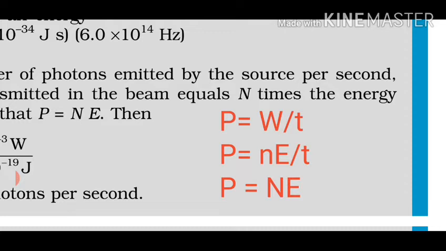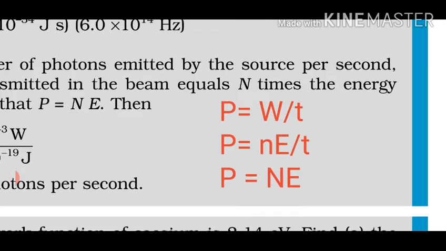Let us suppose there are n particles you're discussing about, then it will be nW by t. Number will get multiplied because P equal to W by t is for one particle. If the number of particles is n, the formula of power will be multiplied by n. Now n by t, n means number of photons, multiplied by energy, work or energy, one and the same thing, divided by time.